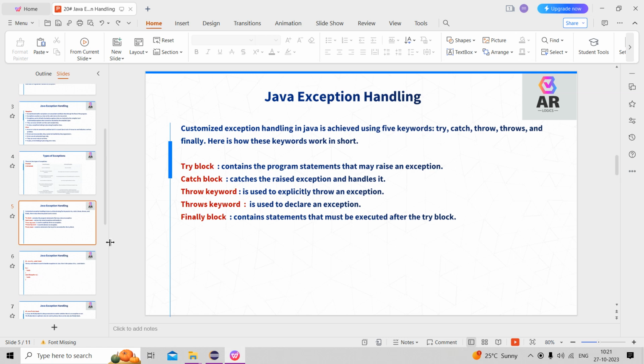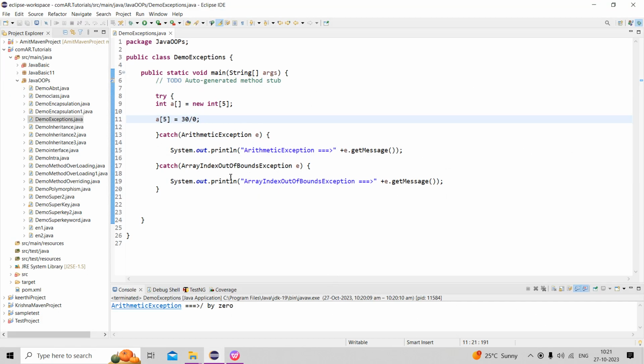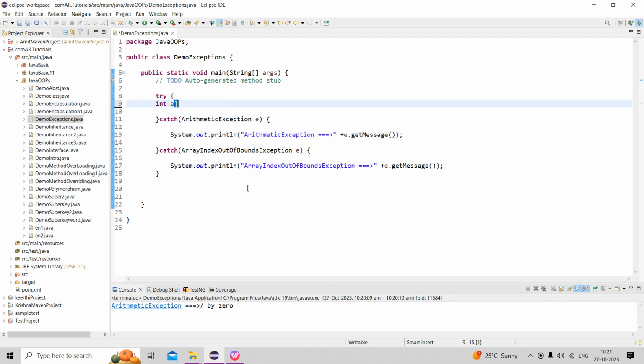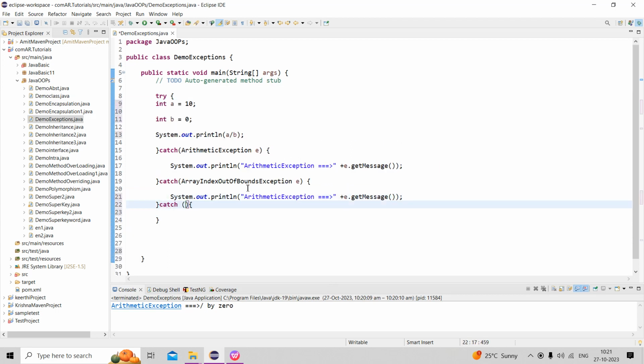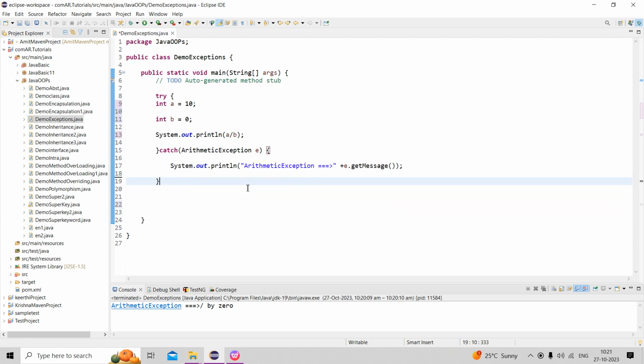See here, now same thing. Code is generated here, arithmetic exception. Now the finally block.